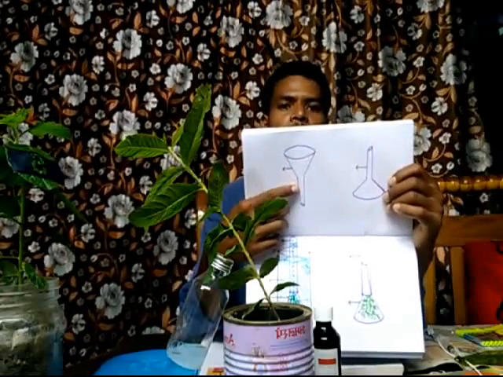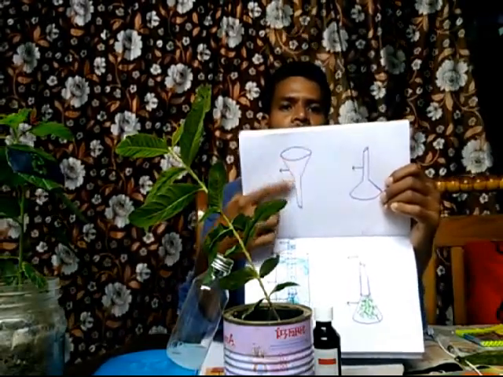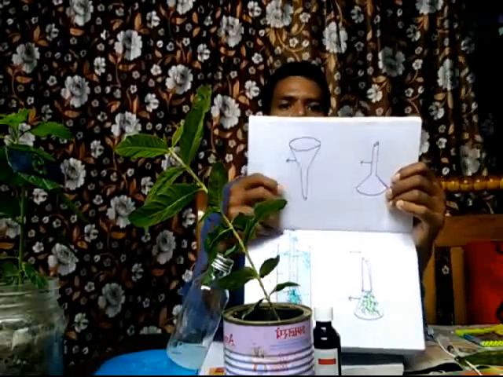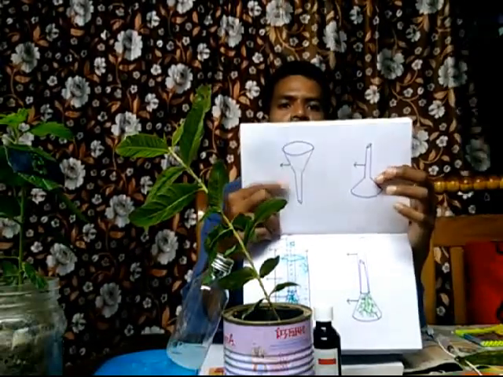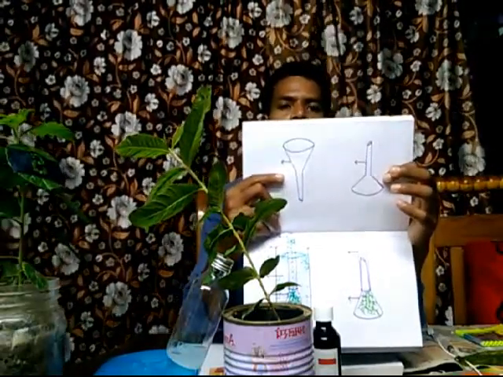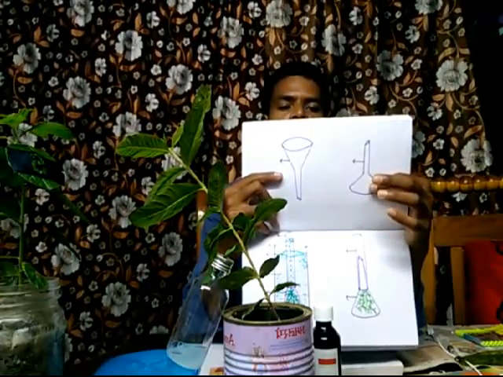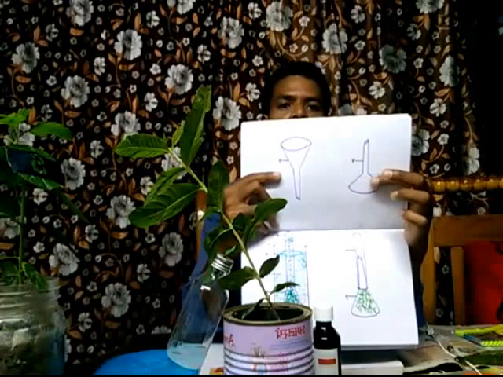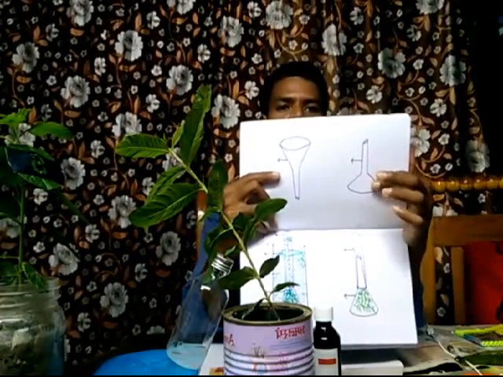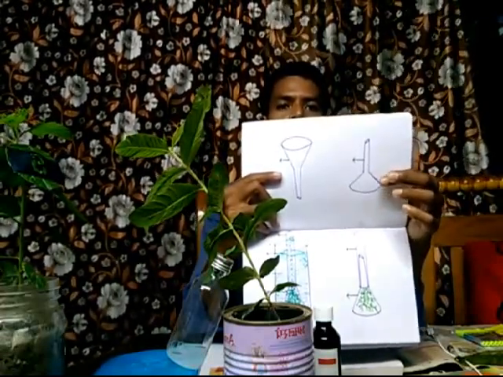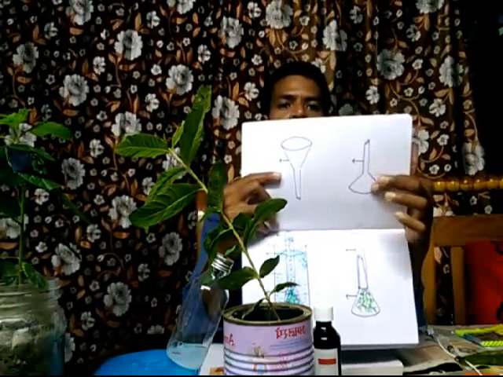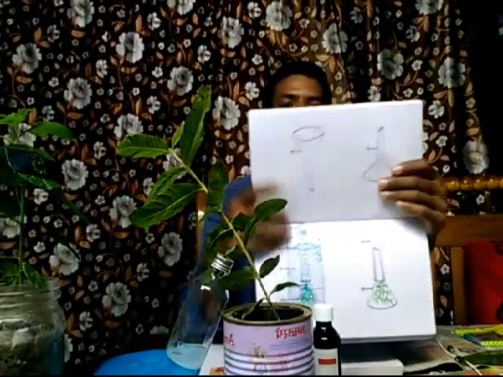This is a small stemmed funnel, and this is the small stem. If you invert the funnel, this is the inverted position of the funnel. So you have to insert the funnel in inverted position into the beaker.